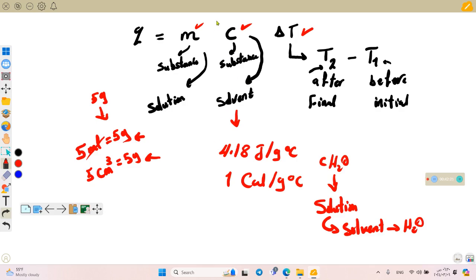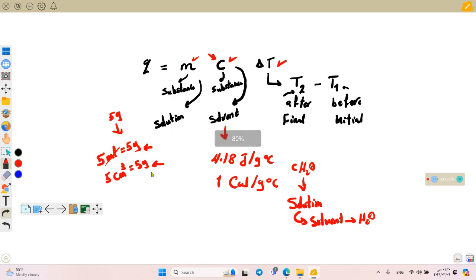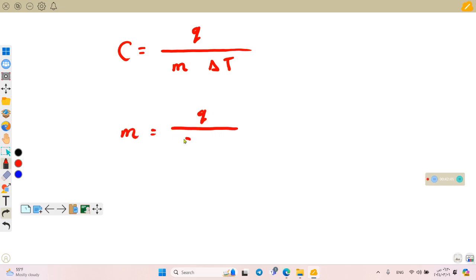Let's measure the specific heat now. Specific heat equals the quantity of heat divided by the mass multiplied by the change in temperature. Let's measure the mass. The mass equals the quantity of heat divided by the specific heat multiplied by the change in temperature.